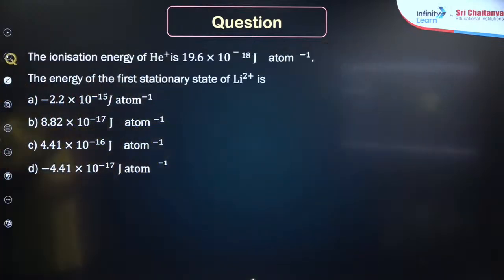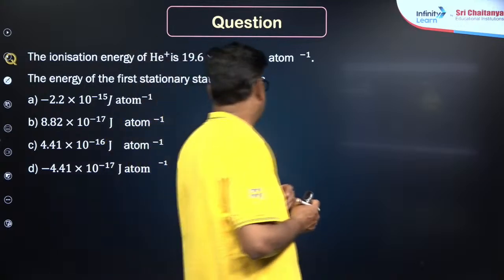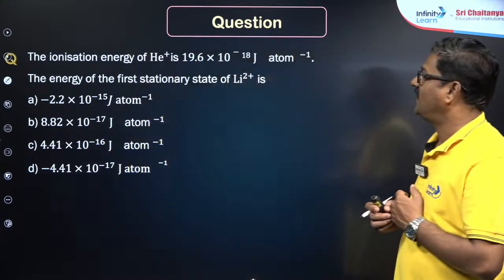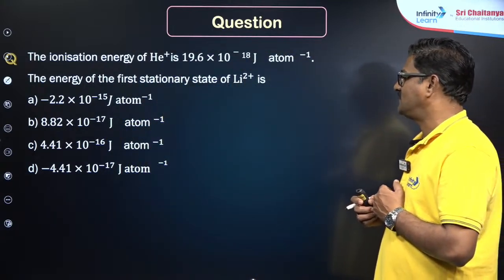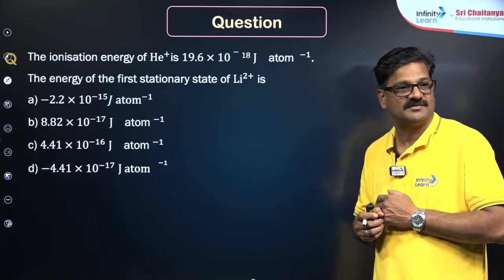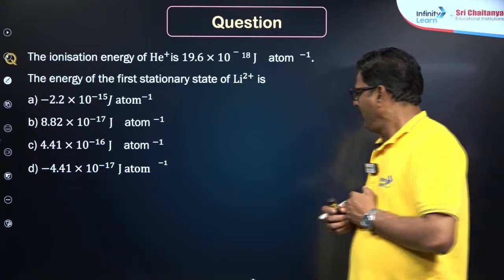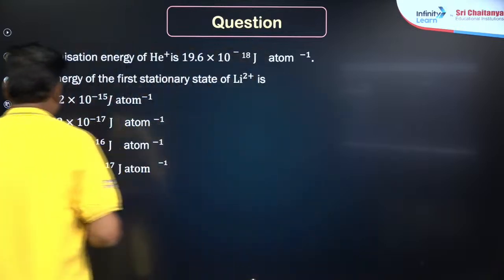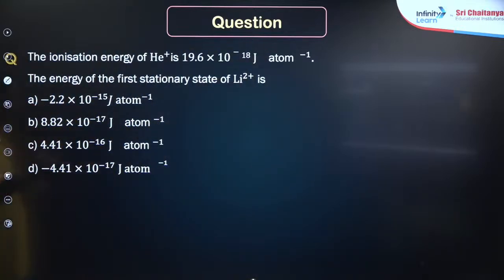The ionization energy of helium is 19.6 into 10 power minus 18 joules per atom. The energy of the first stationary state of Li 2 plus. So this is a simple calculation part. Just take the ratios, just cancel.